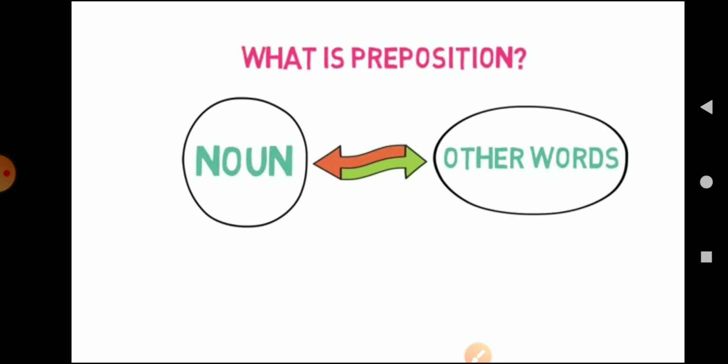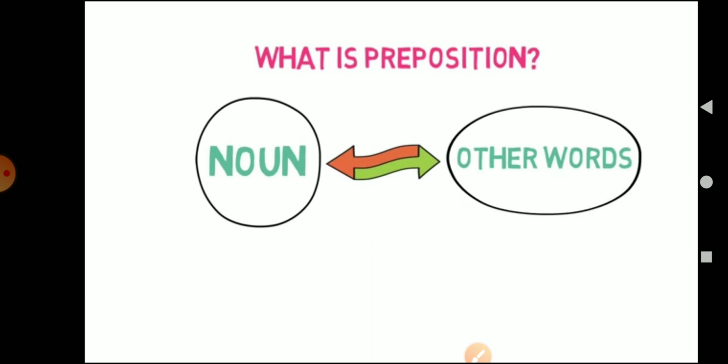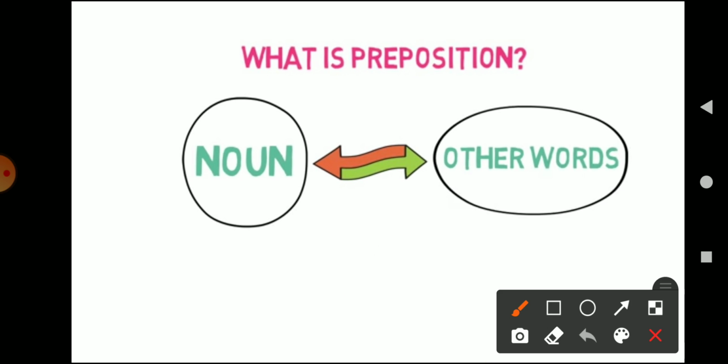Now the first thing that we have to discuss is what is a preposition. As you see, the name here suggests pre and position. So first of all, let us discuss the general definition of preposition. A preposition is a word that is placed before a noun or a pronoun to show how it is related to something else.